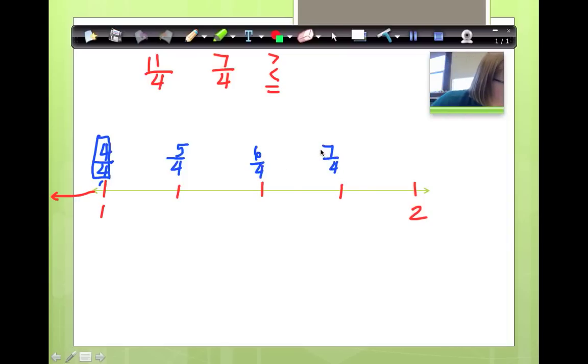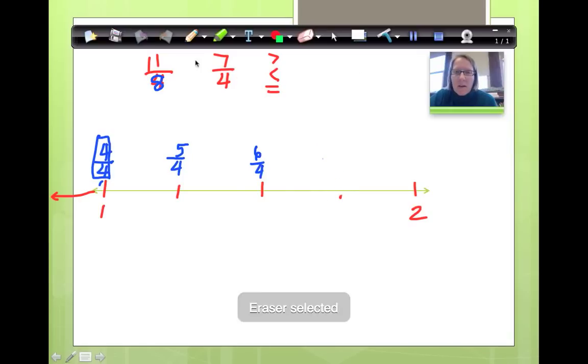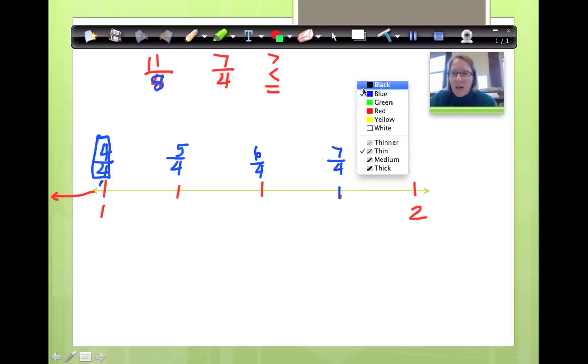Uh-oh. Oh, no, wait, they wanted this. Whoa, okay, so here's 7/4. I found 7/4 right here. Right here is 7/4. You know what? Let me line that up a little better. Okay, right here is 7/4. Uh-oh, so I did 4s. Now I got to cut it up into 8s. I'm going to use a different color just so that we can see it better. Okay, so let's cut this into 8s.